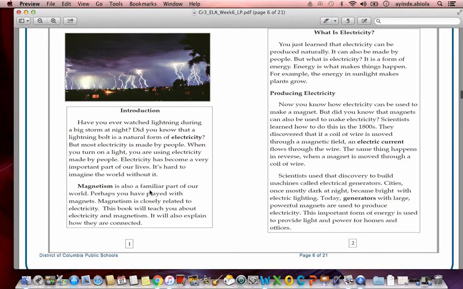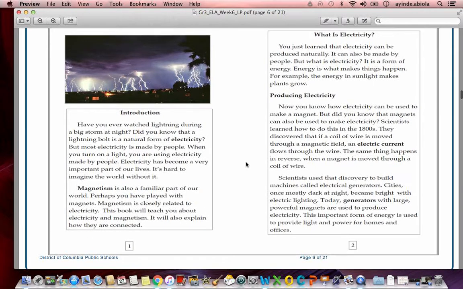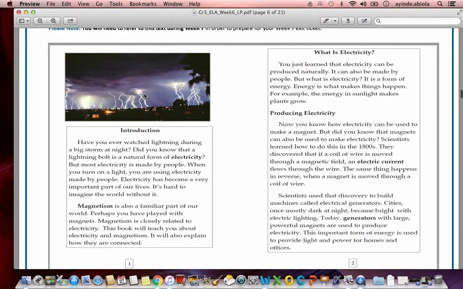Magnetism is also a familiar part of our world. Perhaps you have played with magnets. Magnetism is closely related to electricity. This book will teach you about electricity and magnetism. It will also explain how they are connected. And here we can see all these lightning bolts coming out of the sky, striking the ground.